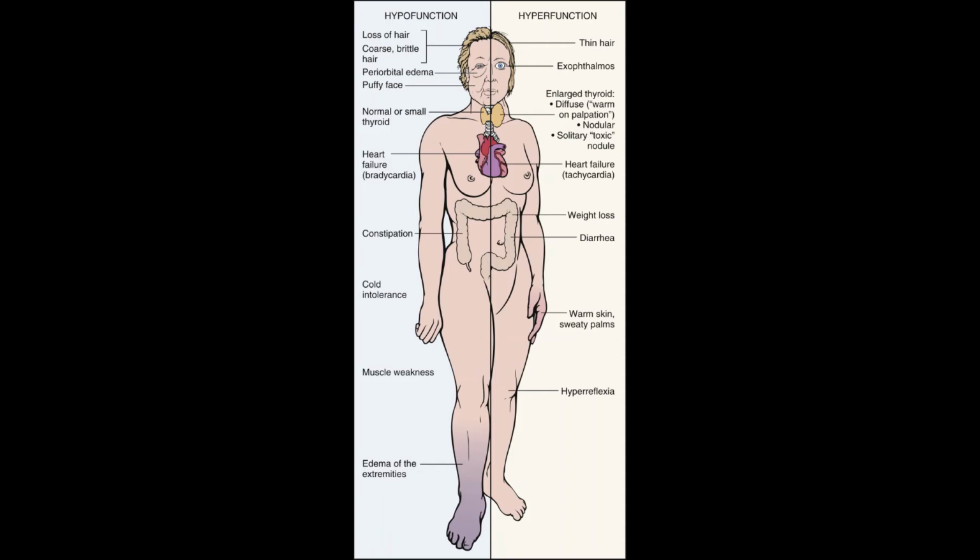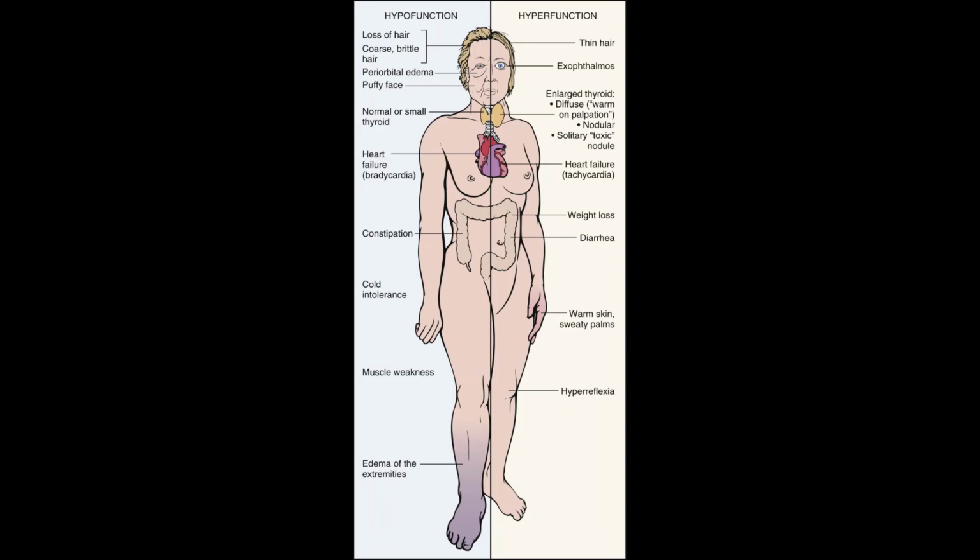For hypothyroidism, we also see loss of hair as it turns coarse and brittle and breaks off. There's periorbital edema, so there's swelling around the eyes. In the buccal region, we have a puffy face. You see the skin is hanging and sort of swollen with fluid. The thyroid is a normal to small size. They also have potential heart failure, but this time through bradycardia. It is a lowered, slower heart rate. They have constipation. Peristalsis slows. There's some issues with water absorption.